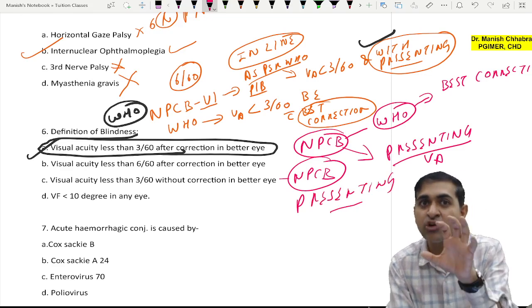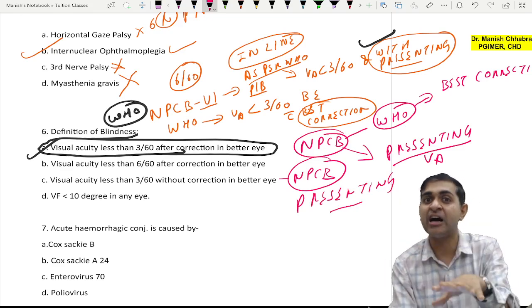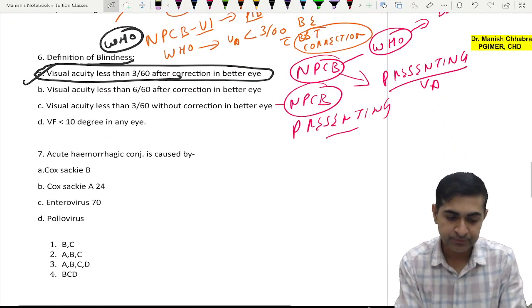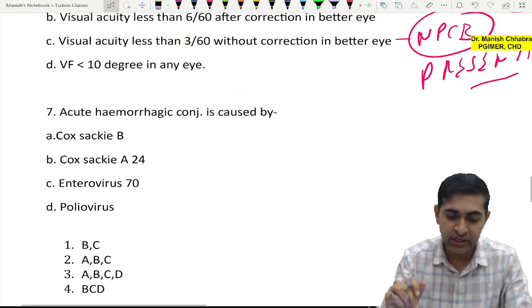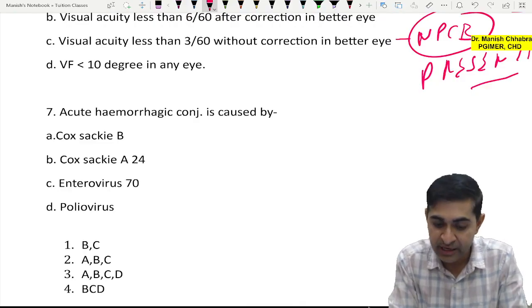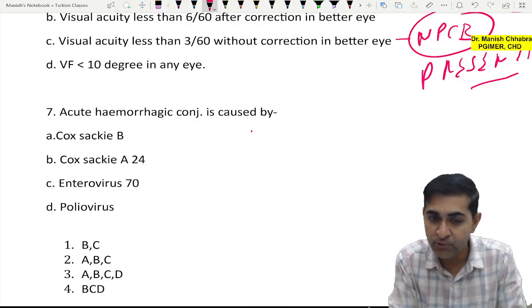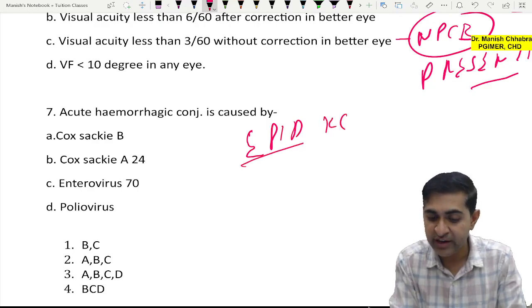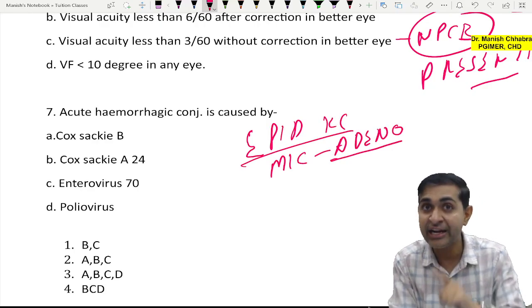So it depends on what was specifically asked, WHO or NPCB. Okay. Now, acute hemorrhagic conjunctivitis is caused by, first and foremost, if we talk about viral conjunctivitis, we have epidemic keratoconjunctivitis, the most common organism is adenovirus.